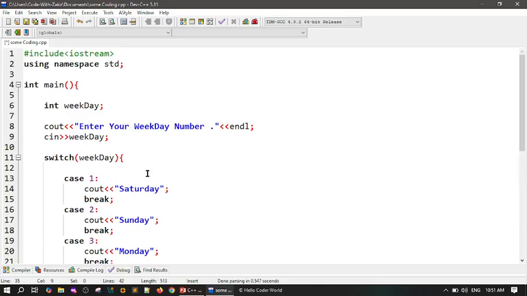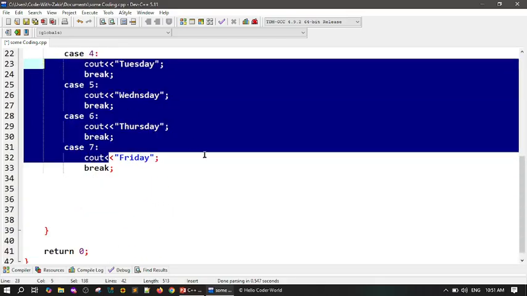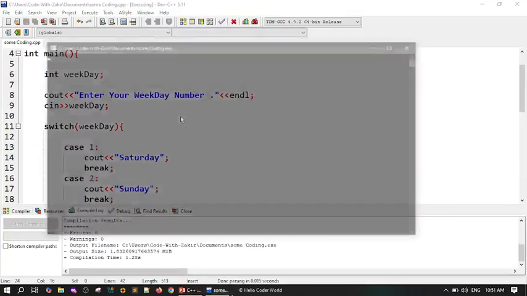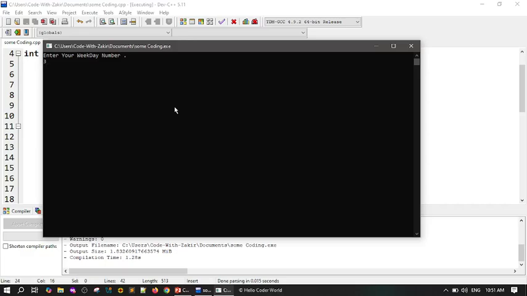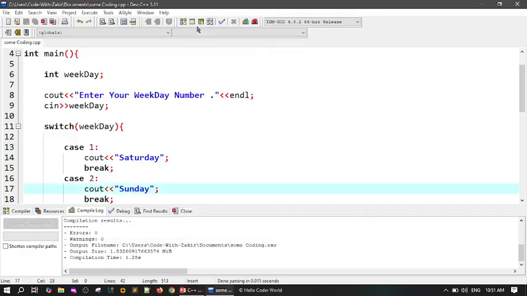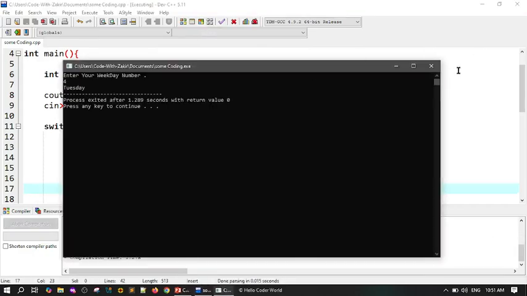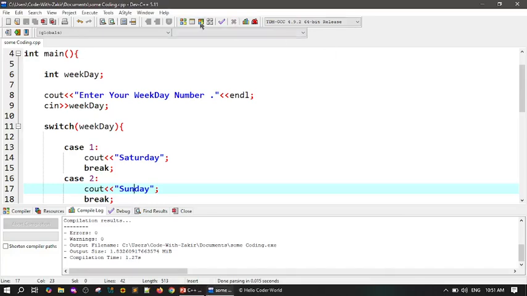Now just take a look, and there is no need to explain the program because it's easy. The user will come here and enter 2, it will say Sunday. If the user enters 4, it will print Saturday, Sunday, Monday, Tuesday.